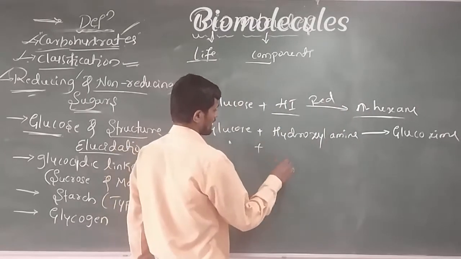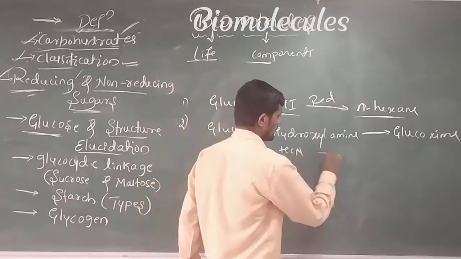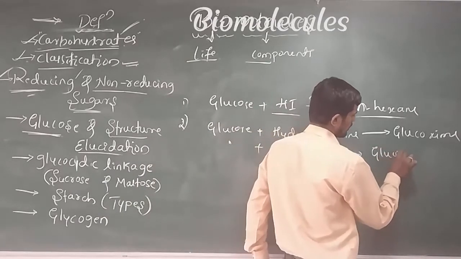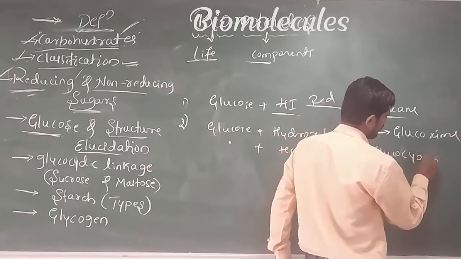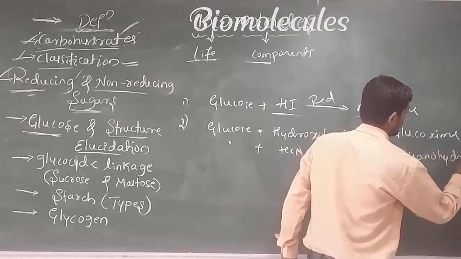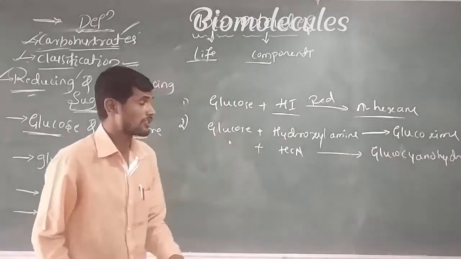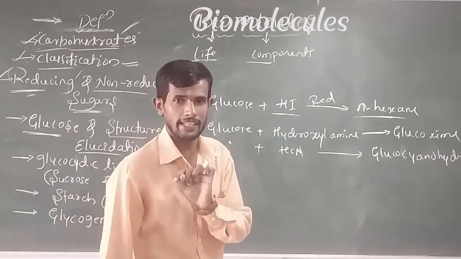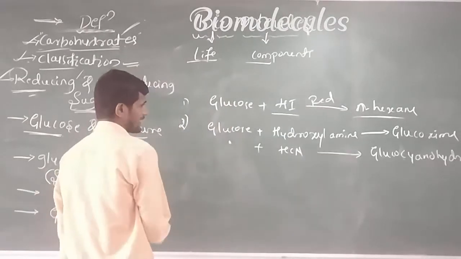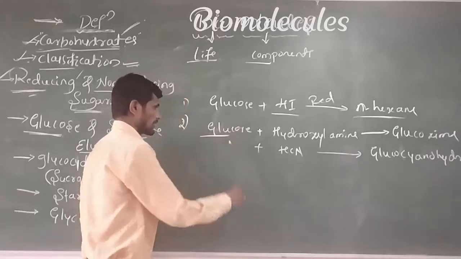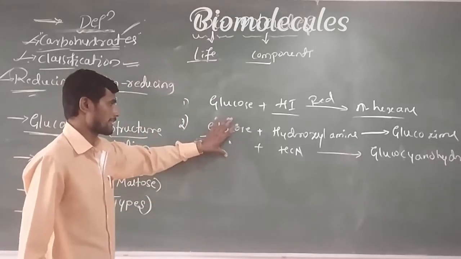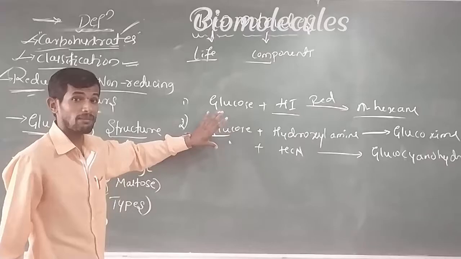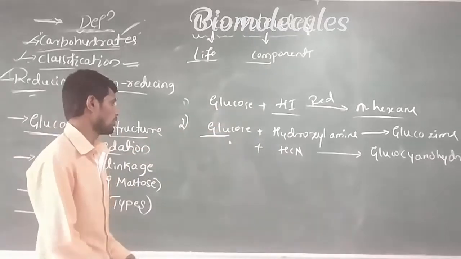Similarly, when glucose reacts with HCN, glucose cyanohydrin is formed. These reactions prove there is a carbonyl group present in the glucose structure. Remember, these reactions prove there is a carbonyl group present in the glucose.